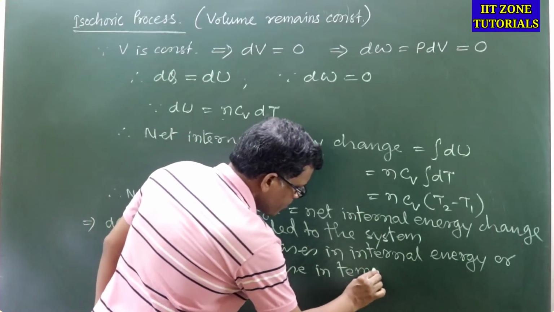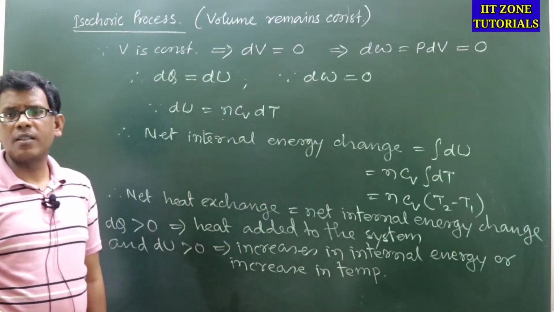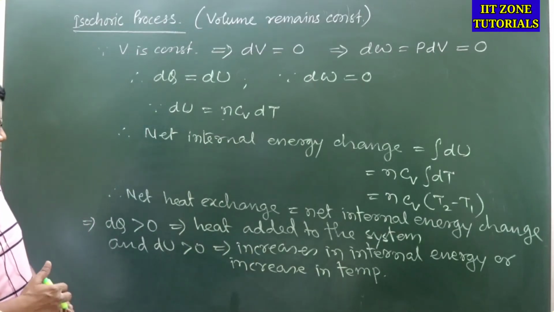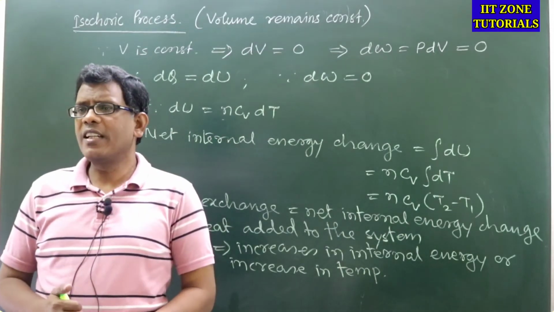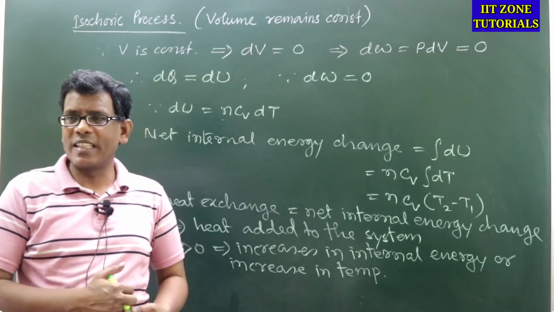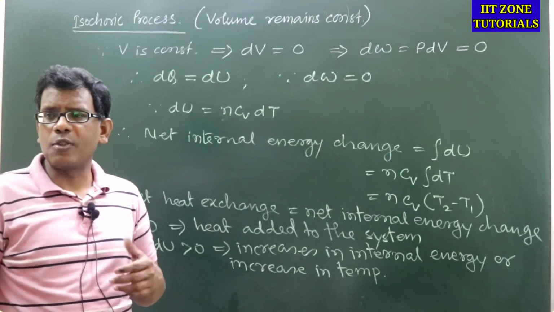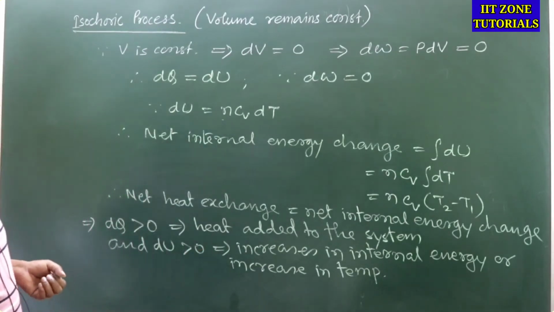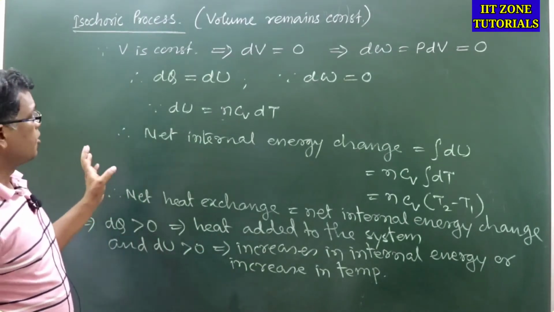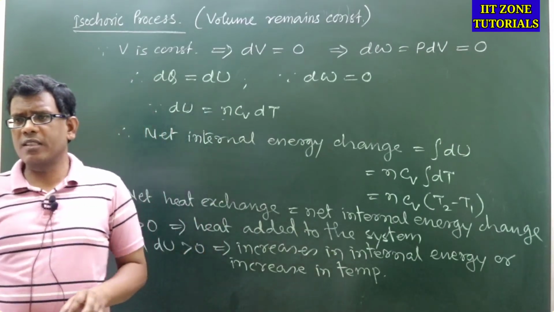Is that clear? Are you getting this argument? That with the heat added to the system, the corresponding internal energy of the gaseous system will increase, and hence its temperature will also increase. Are you getting this? So this is the isochoric process.